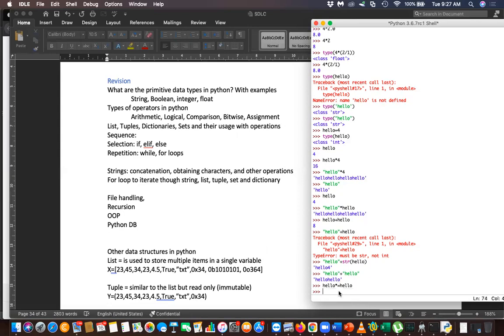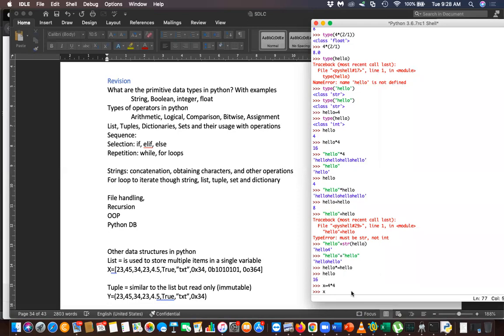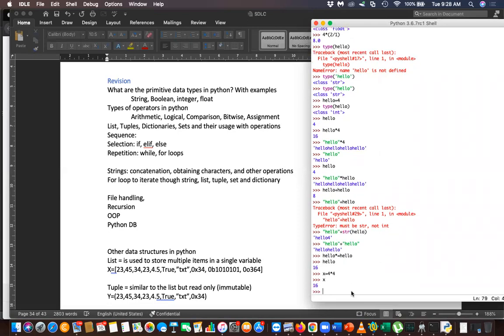So this will give you 16. Right? Now the value of hello is 16. That is how assignment operators work. Assignment operator means this is equal to 4, this is equal to something like this. X equal 4 into 4. Something like this. So then the value of X will be 16.